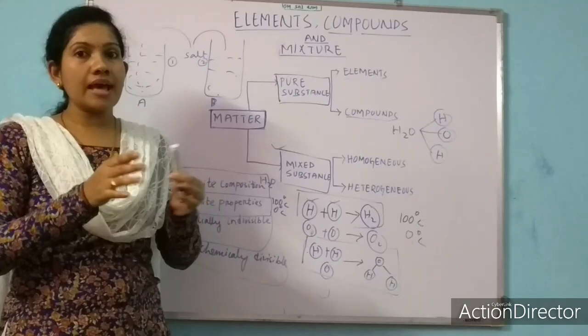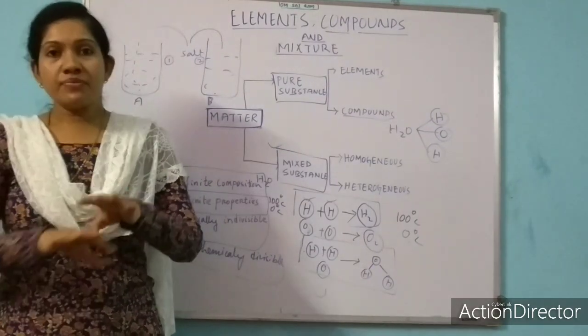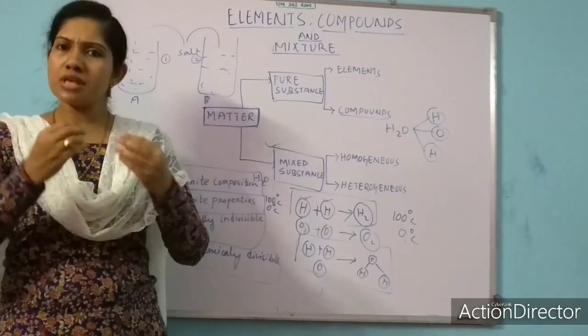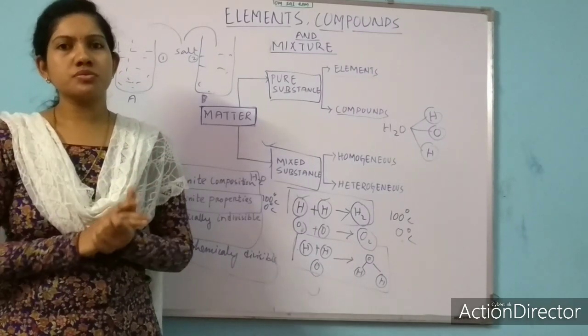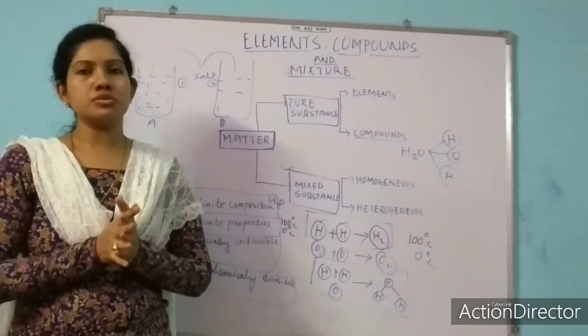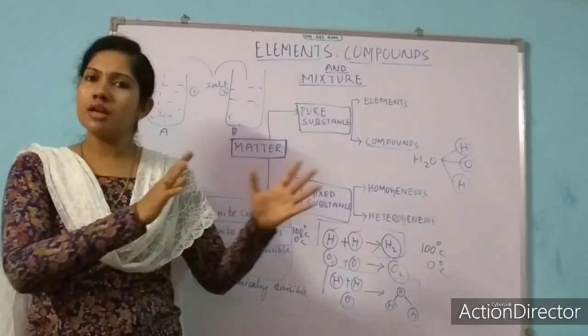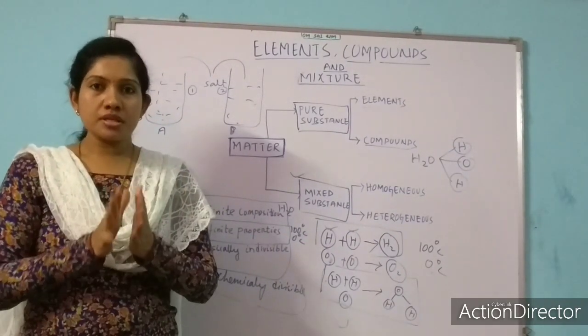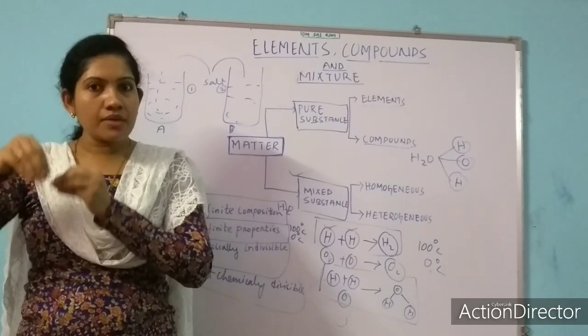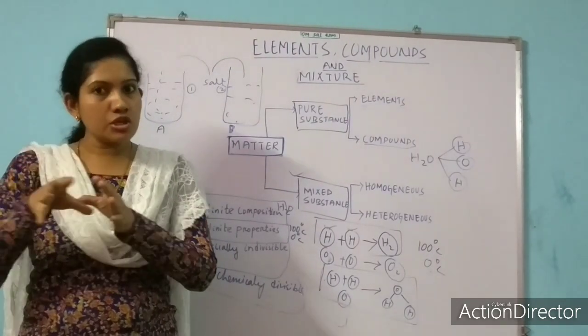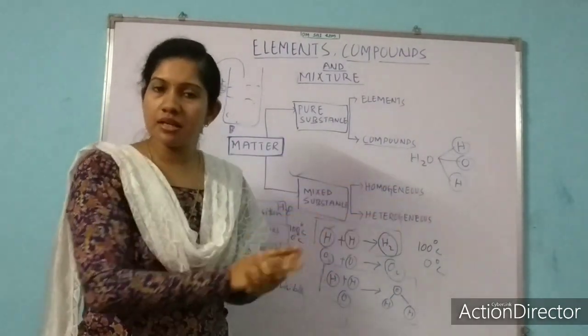We cannot say that the composition of every salt water is similar. Suppose I prepare lemon juice or sugar solution. My sister will prepare sugar solution for the guest or lemon juice. Can you say that the amount of sugar I have added in my glass is equal to the amount of sugar she has added in her glass?